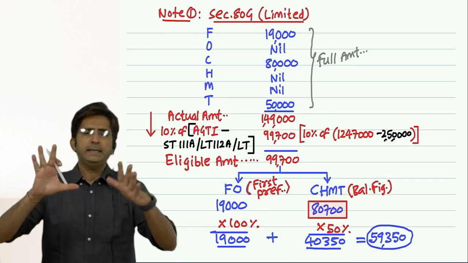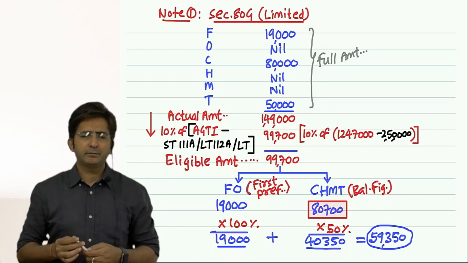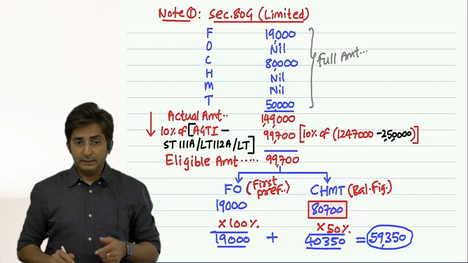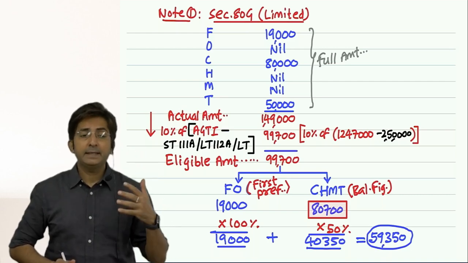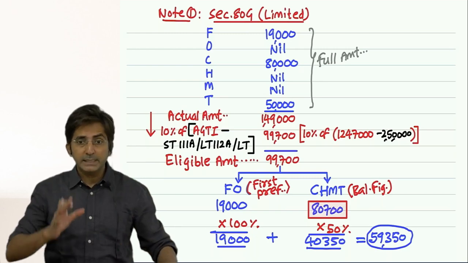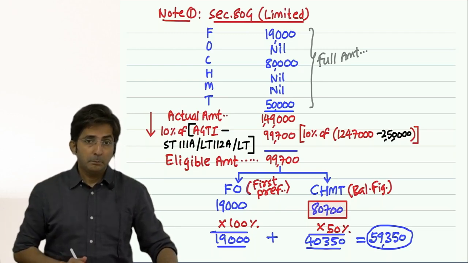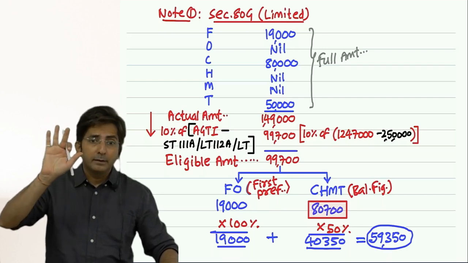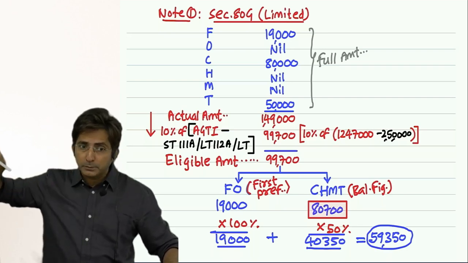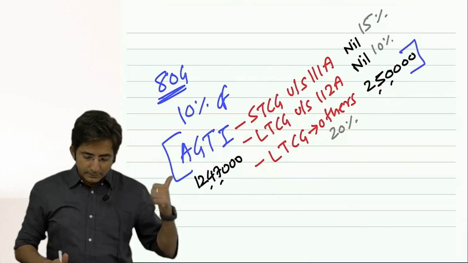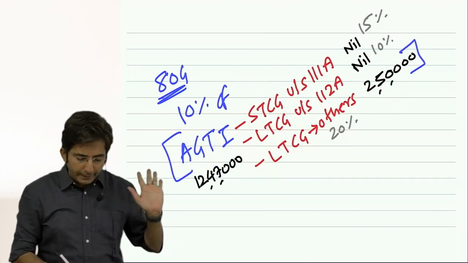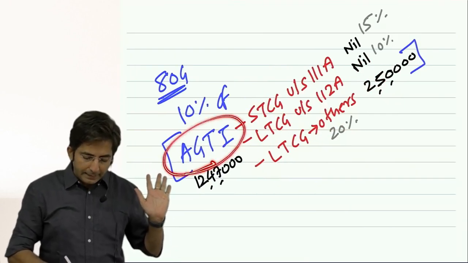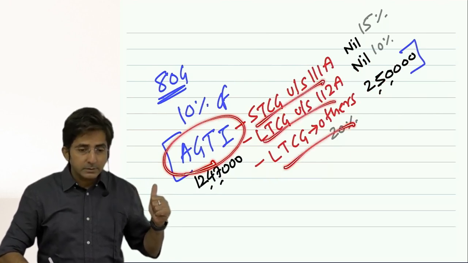See, one mistake in the law. Look, one mistake. In 80GG also there was AGTI. But there the government has not said minus these 3 items. See this thing what I did right now: from AGTI, I deducted these three items.